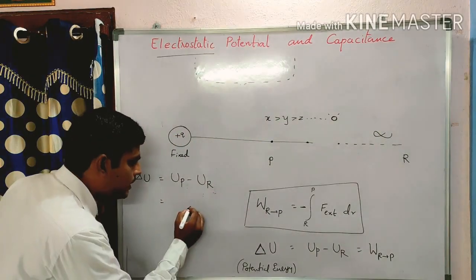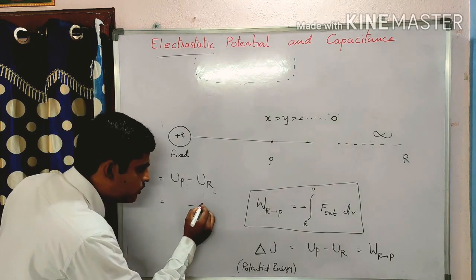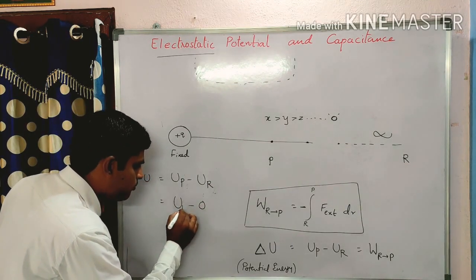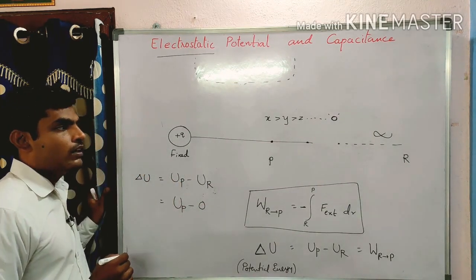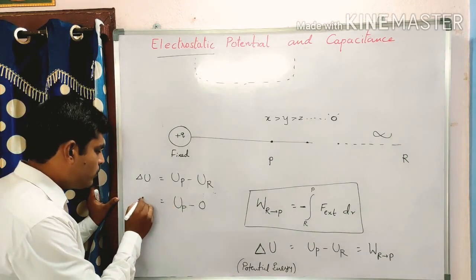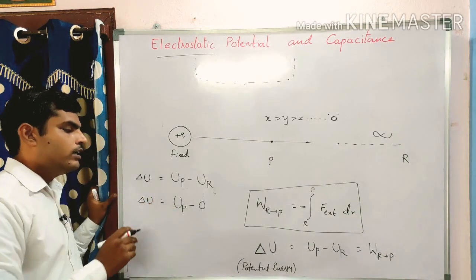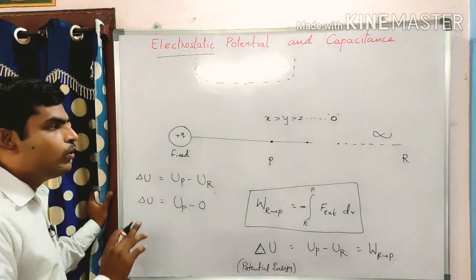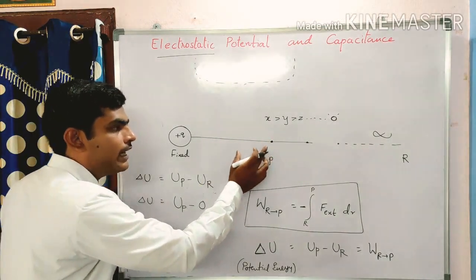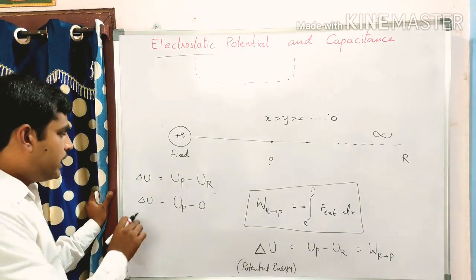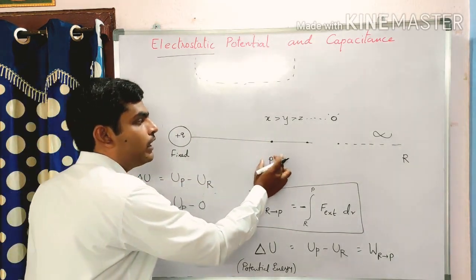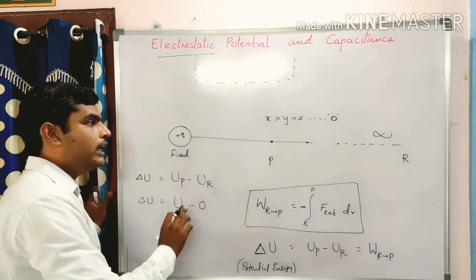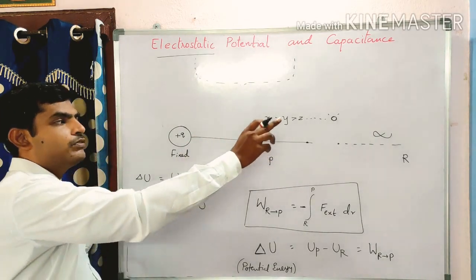When point R is at infinity, the electrostatic potential is 0, so UP minus 0 is the increase in potential energy. Increase in potential energy is equal to the potential at this point when you are bringing the positive charge from infinity